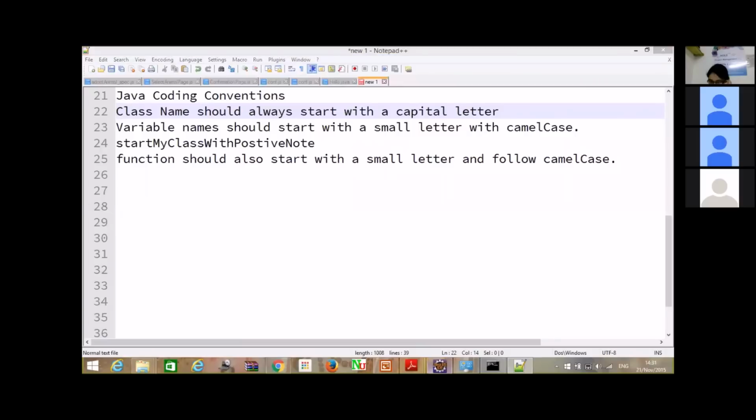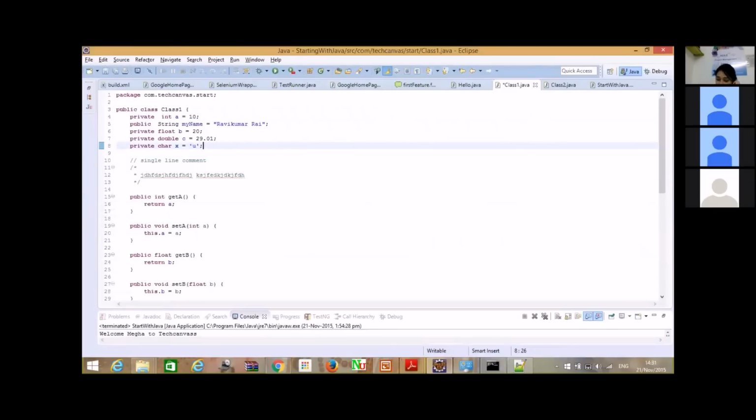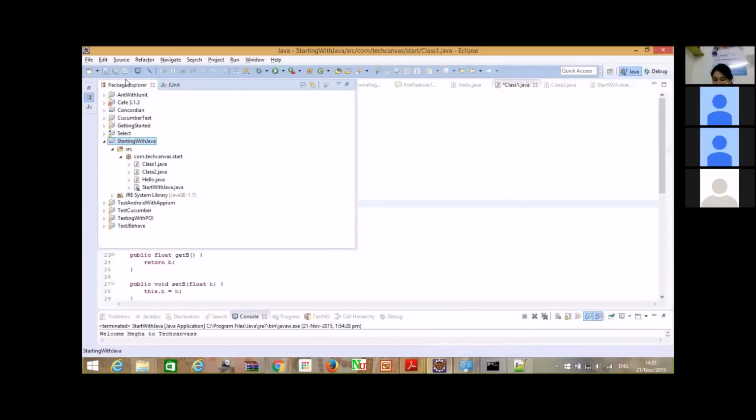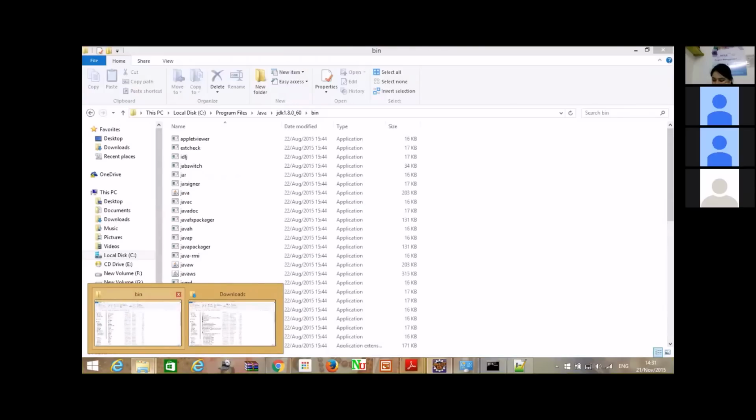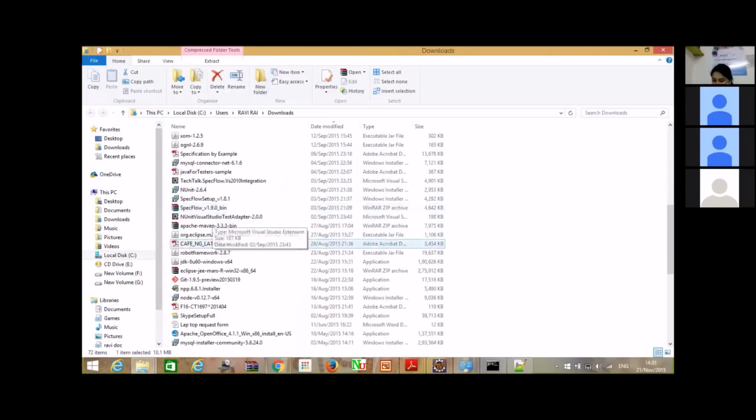The next part that we would have is creating a class file with different data types and executing those data types with the main function. To make you understand, we would be creating another Java project. I hope you have already understood how to install your Eclipse. Once you extract your Eclipse file, you would see something like this. You will get a zip file like this. I hope you are able to see this.